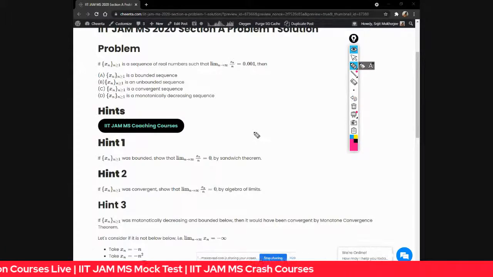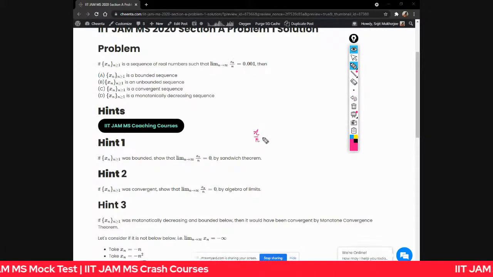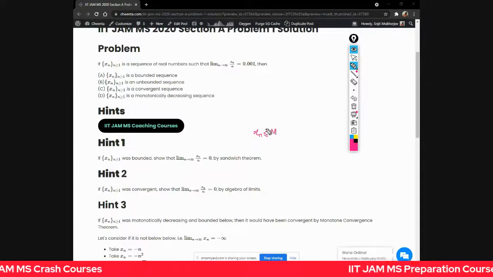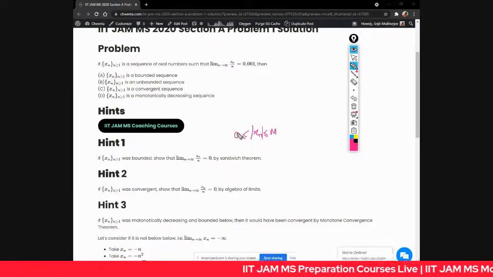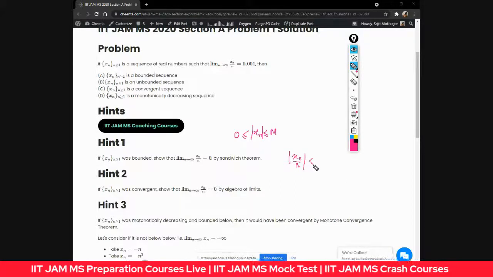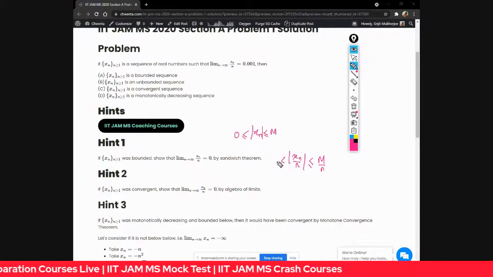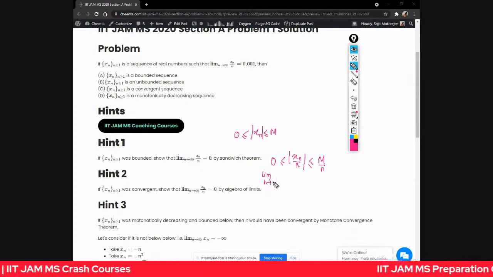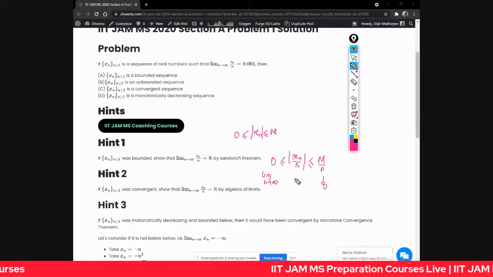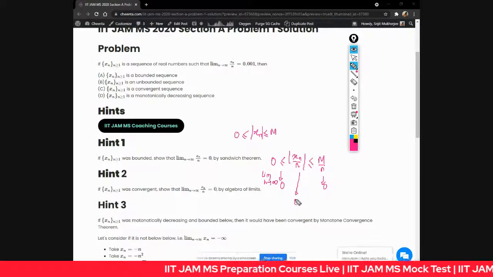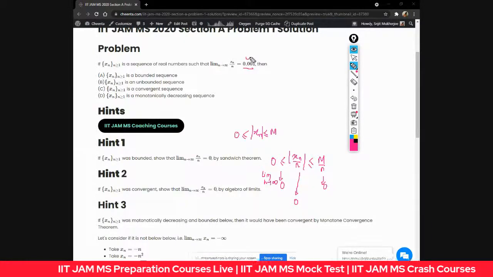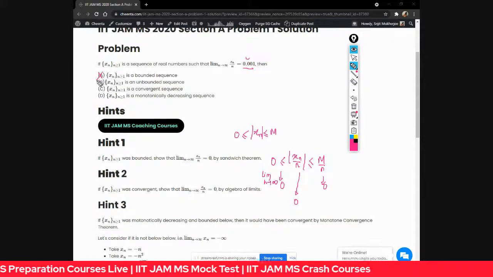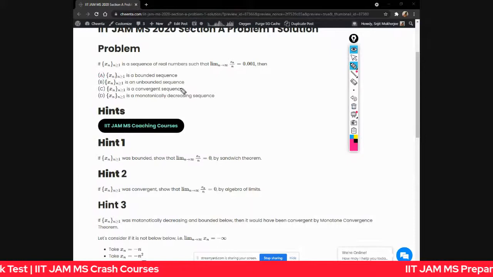Say xn is bounded, it means the modulus of xn is less than or equal to M, and greater than or equal to 0. Therefore, the modulus of xn by n will be less than or equal to M by n, where M is a real number, and greater than or equal to 0 by n, that is 0. Now by the Sandwich theorem, if you take the limit as n tends to infinity, this goes to 0, this goes to 0, so therefore this must go to 0. But here we know that xn by n is not going to 0, it's going to some positive value. So therefore xn cannot be bounded. Okay? Very easy.